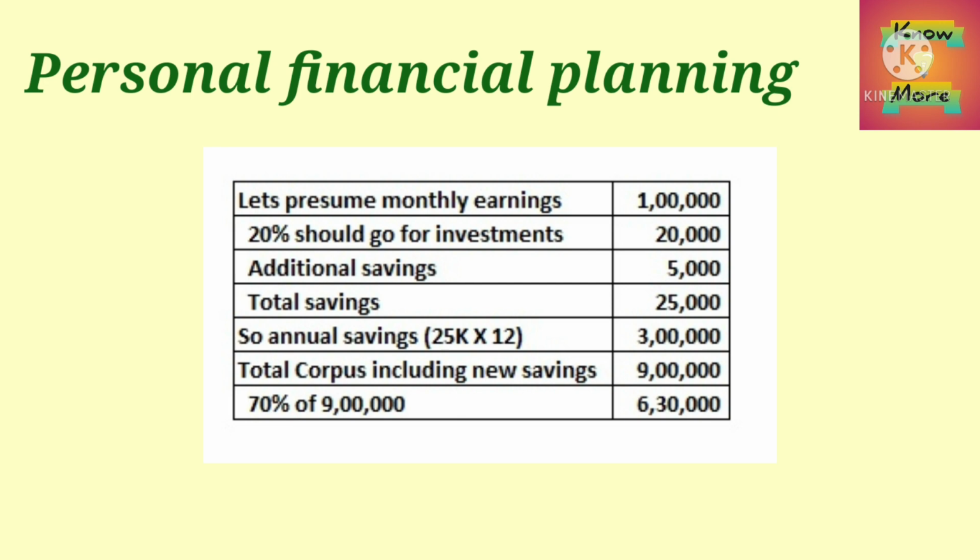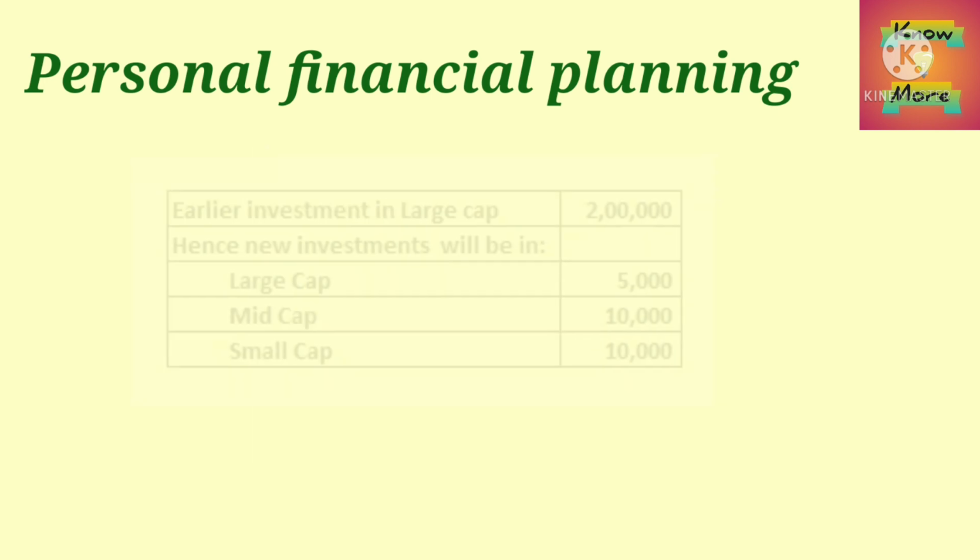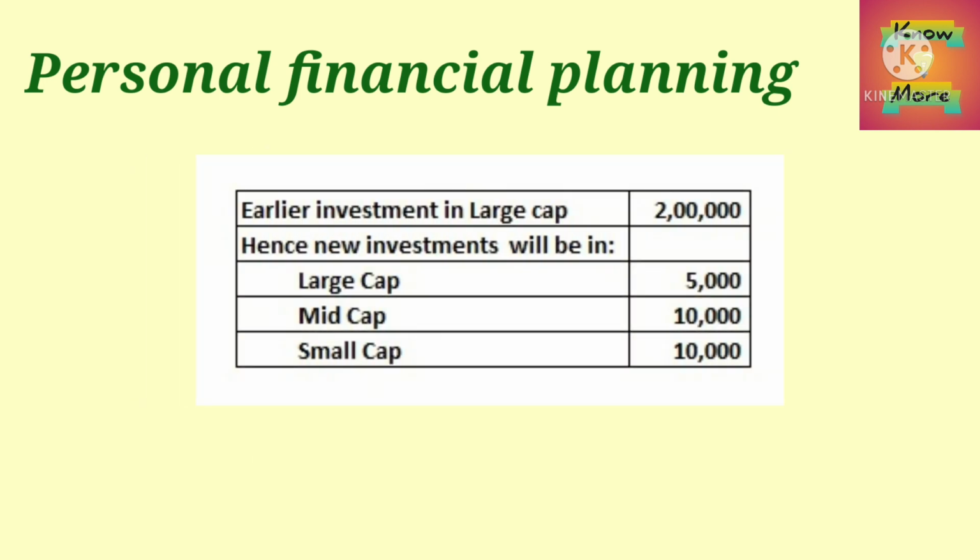So, his annual investment will be rupees 3 lakhs, which will get added to his earlier corpus of 6 lakhs. That means there will be 9 lakhs altogether, and 70% of 9 lakhs works out to rupees 6 lakhs 30,000. The earlier investments in equities is to the tune of rupees 2 lakhs. That means the entire 3 lakhs should go in equities.